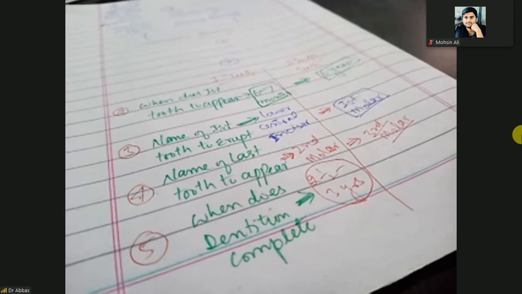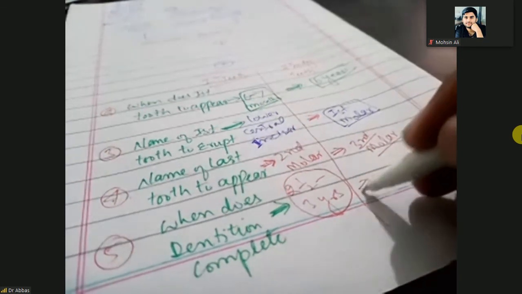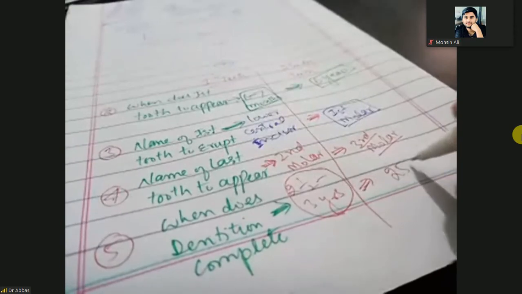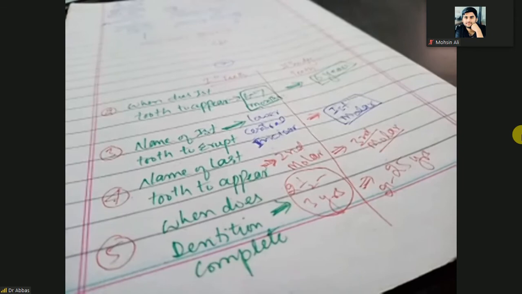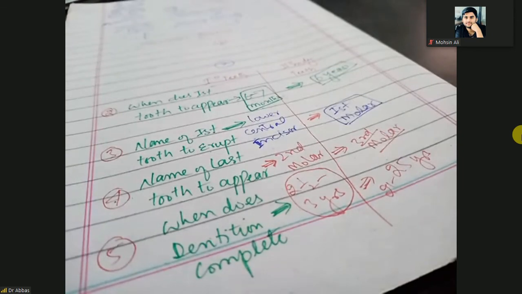Okay, so in the case of the secondary, it will complete at the age of 25 years, or 21 to 25 years, because what is going to root? Wisdom teeth is going to root.